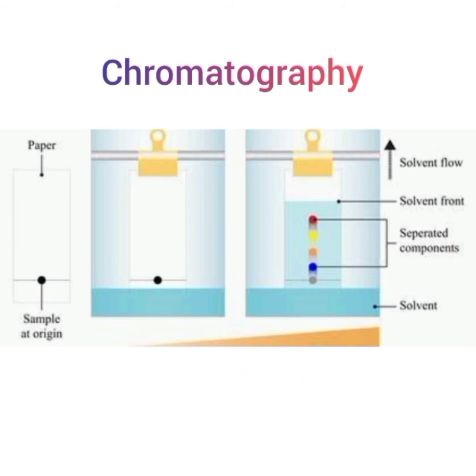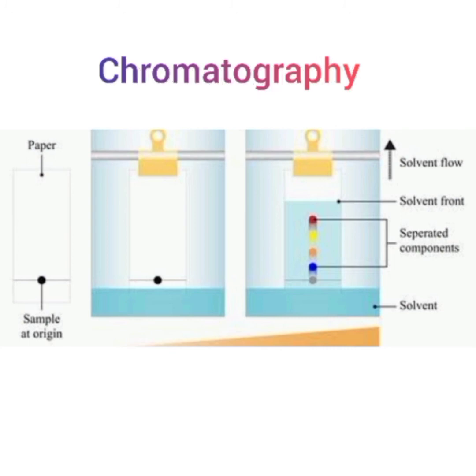Let us take a thin strip of filter paper. Draw a line on it with a pencil, approximately 2 to 3 cm above the lower edge, as shown in the figure. Put a small drop of ink, that means water soluble, of any of your sketch pen or a fountain pen at the center of the line. Let it dry. Lower the filter paper into a jar containing water so that the drop of ink on the paper is just above the water level, as shown in the figure, and leave it undisturbed.